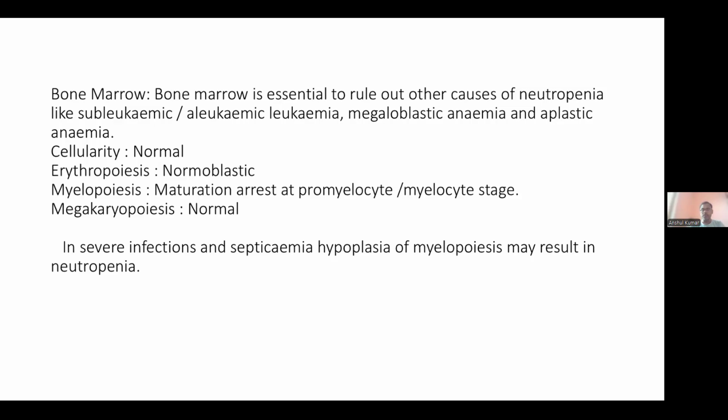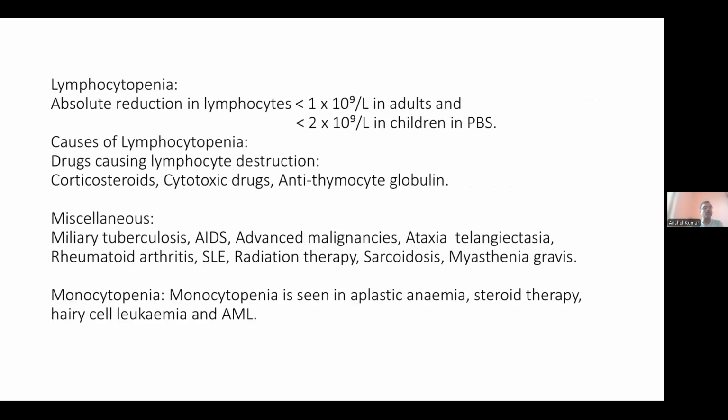Then megakaryopoiesis, that is the formation of platelets, is normal. In severe infections and septicemia, hypoplasia of myelopoiesis may result in neutropenia. Basically, in bone marrow examination we mostly observe the condition of myelopoiesis, that is, whether the myeloid precursors are being synthesized properly or not. Obviously, the neutrophil count is low, so there is some defect in the process of myelopoiesis. Other conditions mostly remain normal.